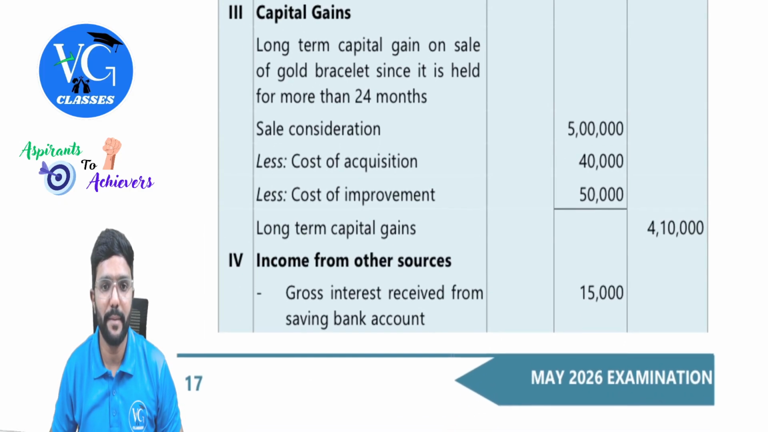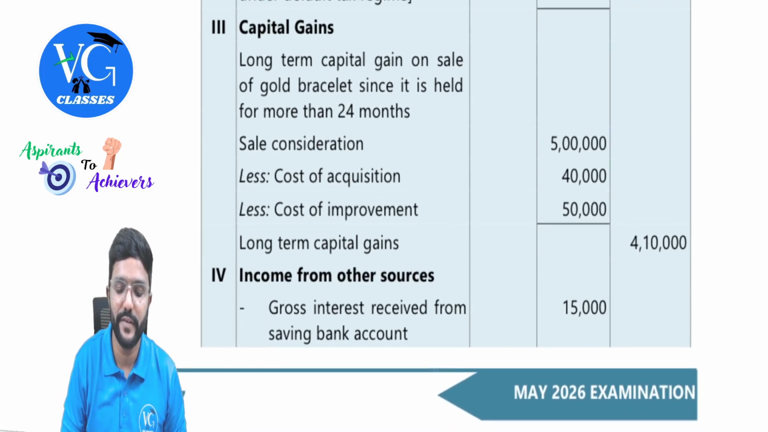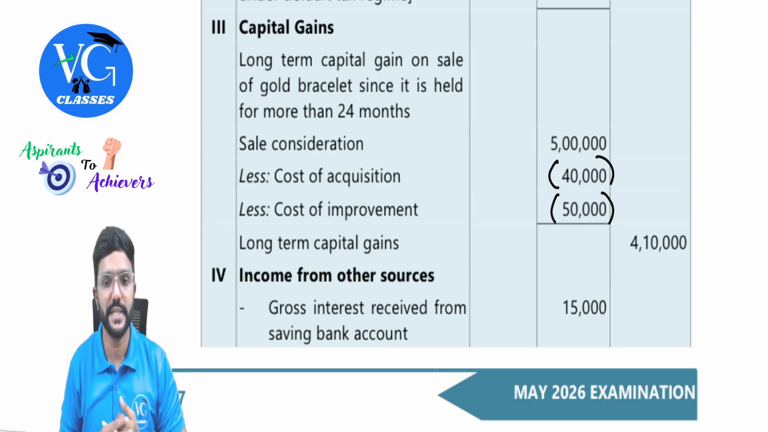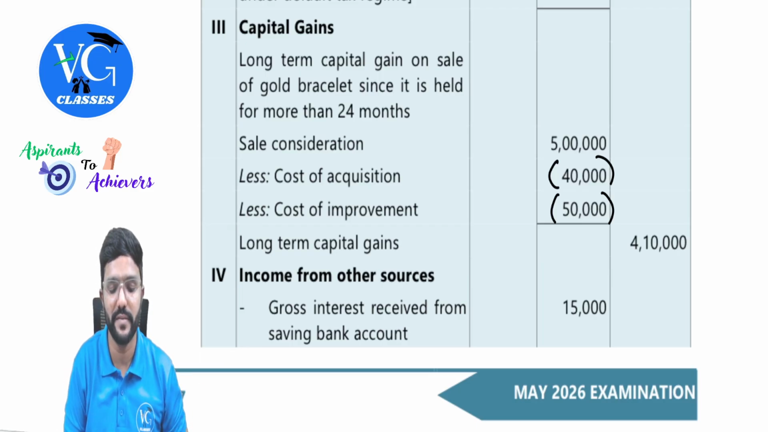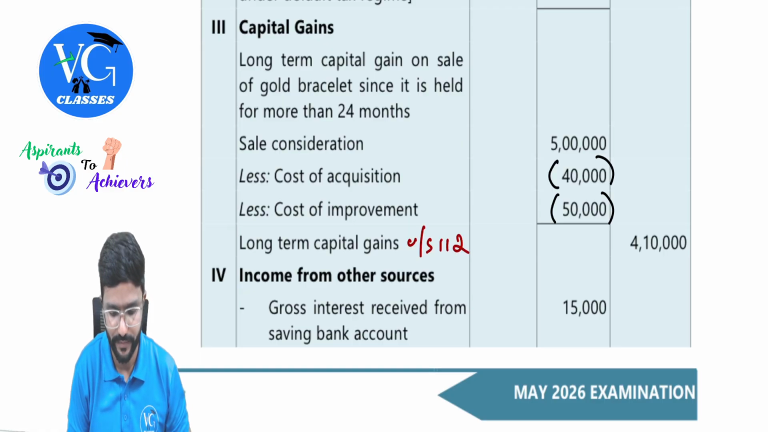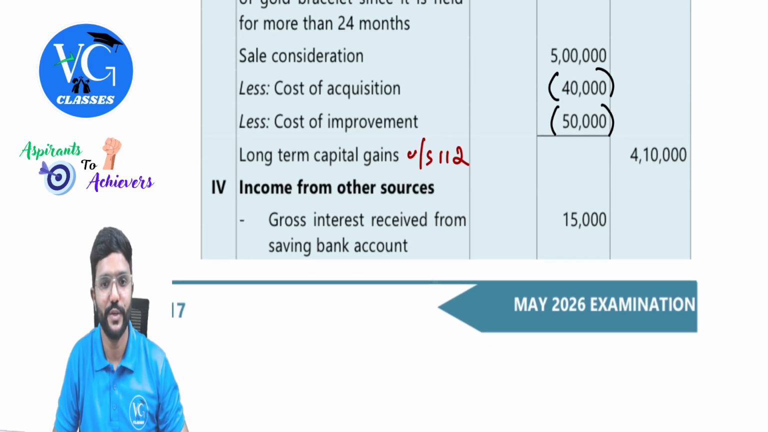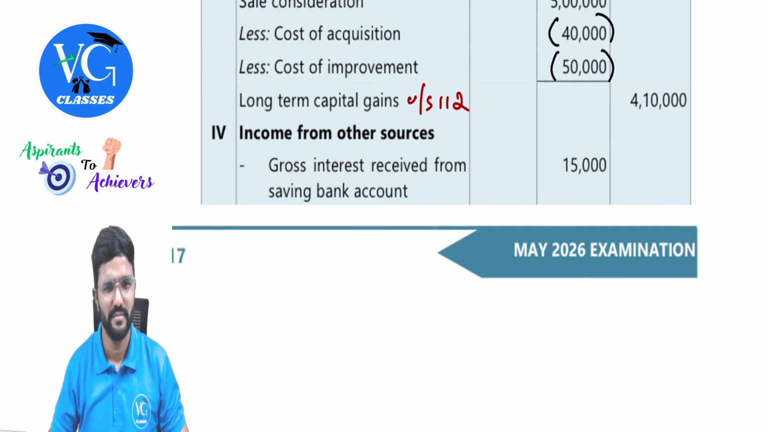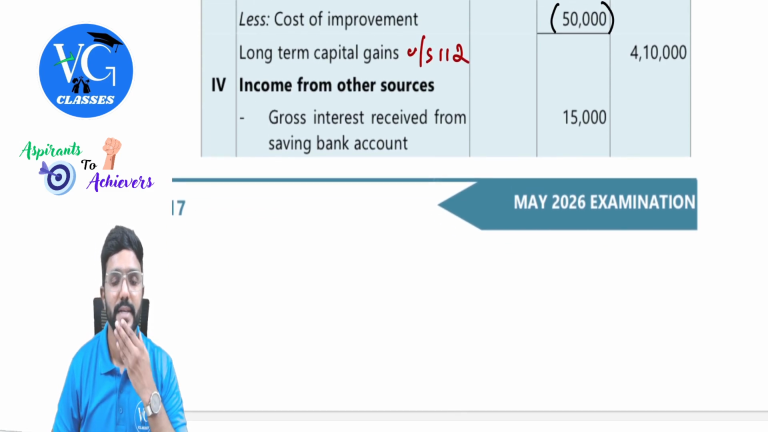Yes, sir. Next, capital gains. So sale value is 5 lakh, guys. So reduce only the cost of acquisition and improvement. No indexation is available. So it is a long-term capital gain. Under which section, people? Under section 112. It is gold, pure gold. And even diamond and all, I guess they have installed. Anyway, it is long-term capital gains.